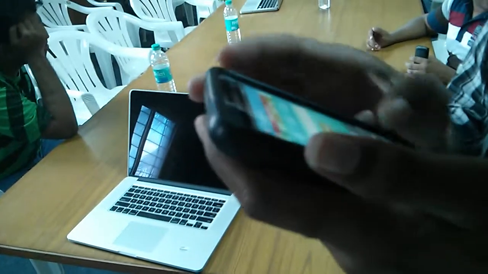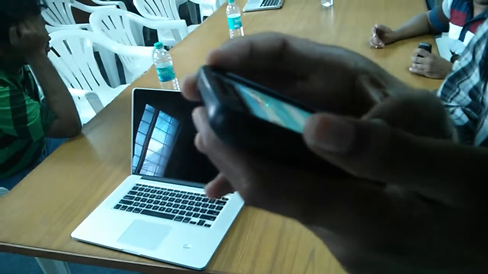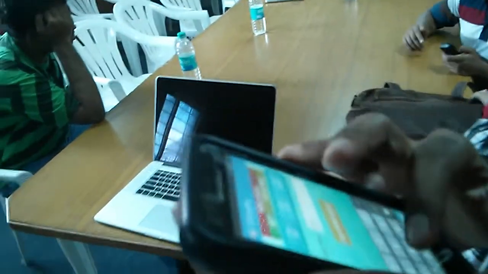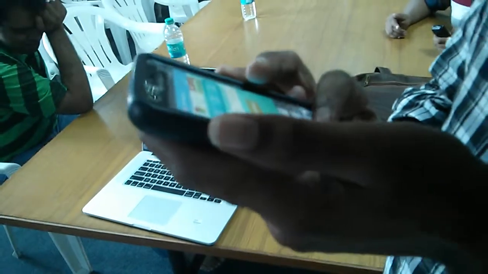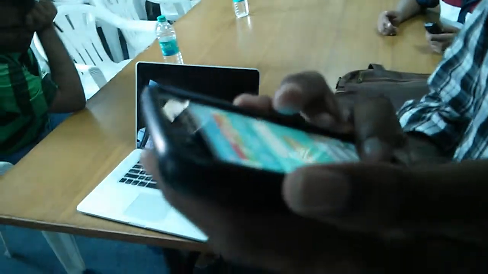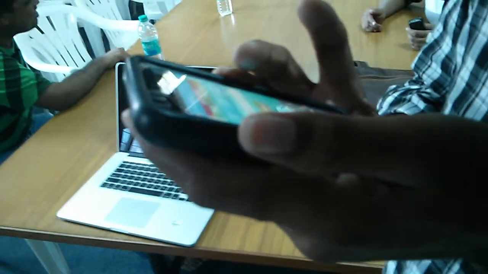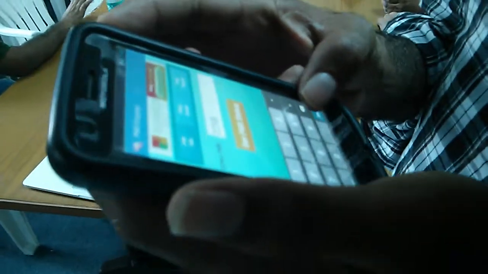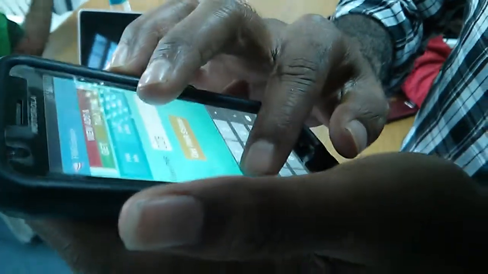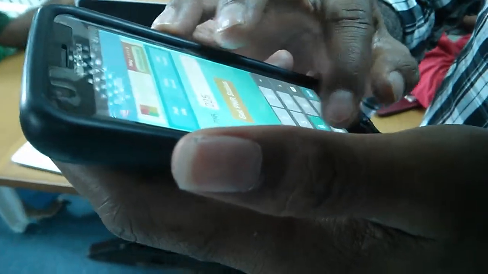So I can enter any PNR. When I use the keypad, I keep my finger on number 5. If I want to activate that, I just lift the finger and it will type it there. If you want to cancel, you move from 2 to 3 and realize you don't have to enter a number. Unless you release the finger, it won't type. I'm touching here and exploring, and if you don't want to type any numbers, you just don't release.